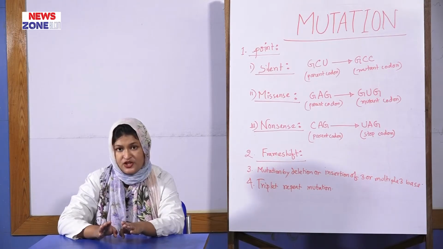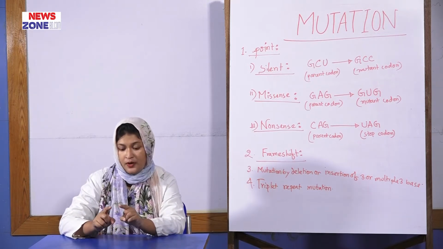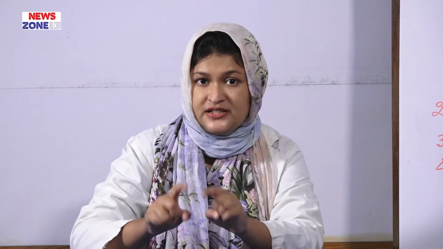Point mutation is very important for written and viva exams. In point mutation, there is a submicroscopic change of a single base. It is pointed by single base substitution, so it is known as point mutation. Under point mutation, there are 3 classifications: silent mutation, missense mutation and nonsense mutation.